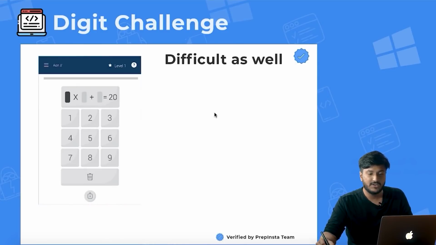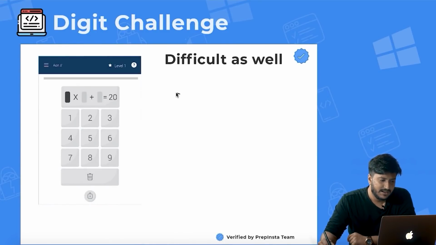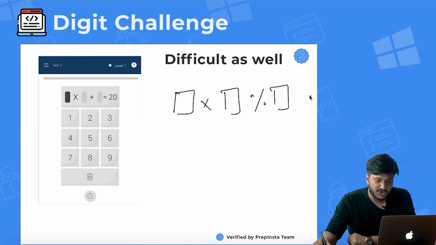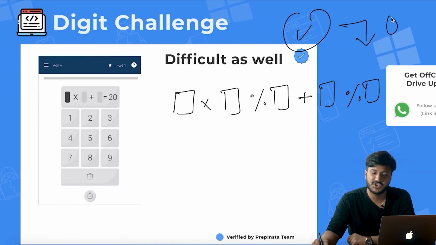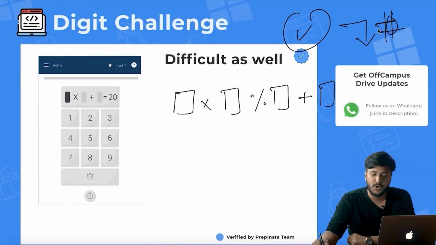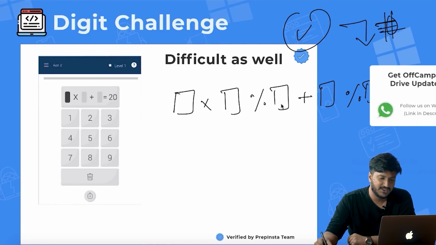Now, not just this, there are difficult digit challenges. For example, they'll give you, let's say, dash into dash divided by dash plus dash divided by dash is equal to 7. Now, the point is, if you don't solve enough such questions, you will run into problems. You're like, okay, dash into dash into dash.